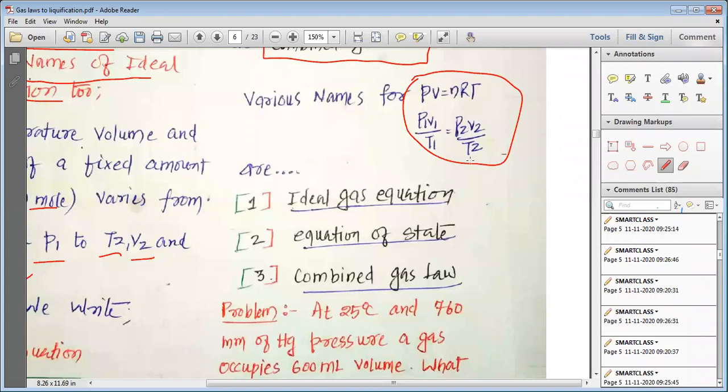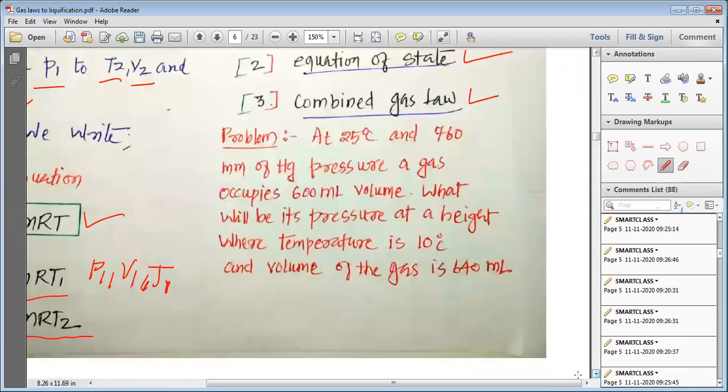And the various names for the ideal gas equation: number one, we can call it the ideal gas equation. We can also call it the equation of state. We can also call it the combined gas law. So this is how, my dear students, we truly understand the various names and various forms of the ideal gas equation.